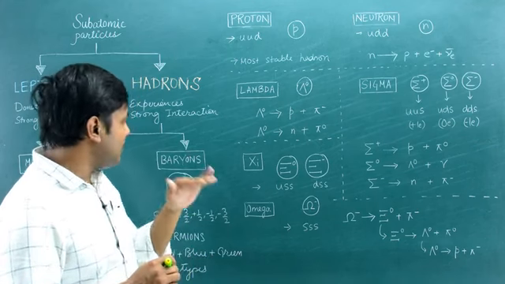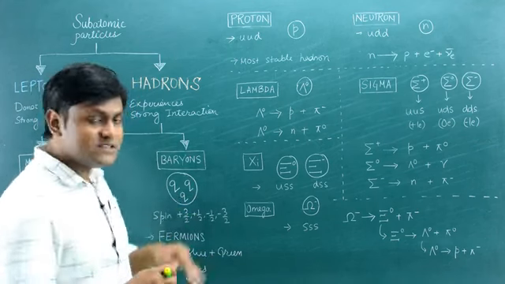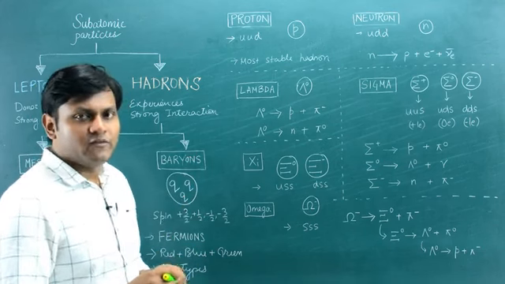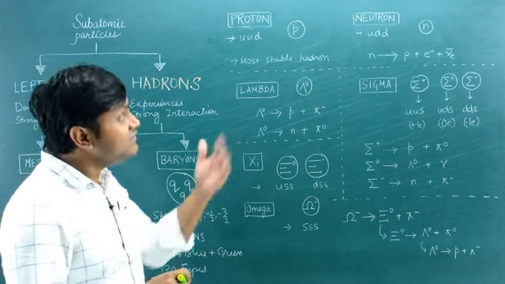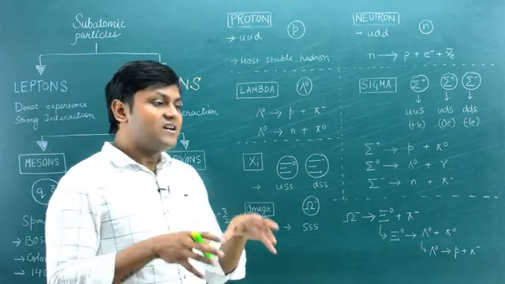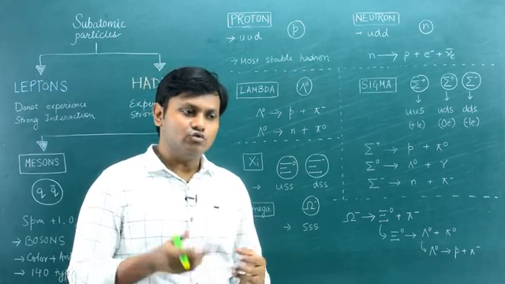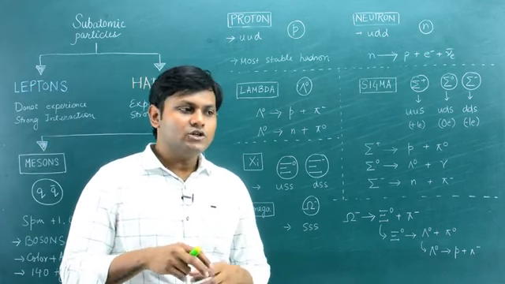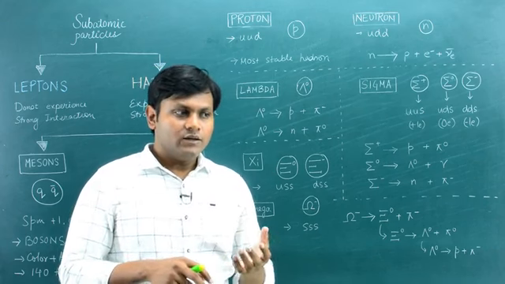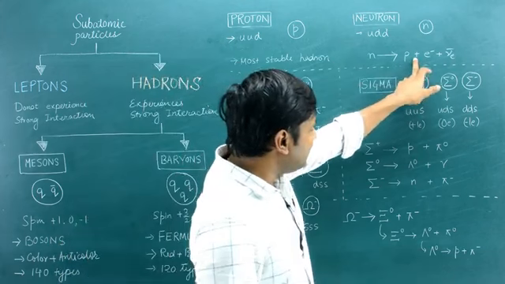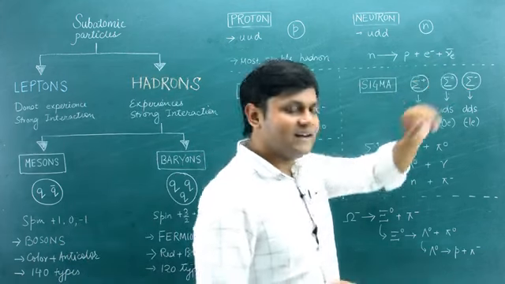However, the other hadron particles, mesons as well as baryon particles, the moment they are formed, undergo decay to further particles in a very short period of time. Even the neutron is stable only as long as it is part of a nucleus. Inside the nucleus the neutrons exist, but the moment you have a free neutron, it will immediately decay into a proton with the emission of an electron and an electron antineutrino.